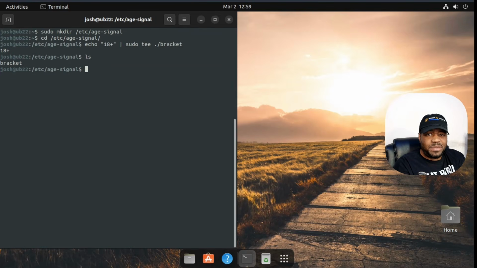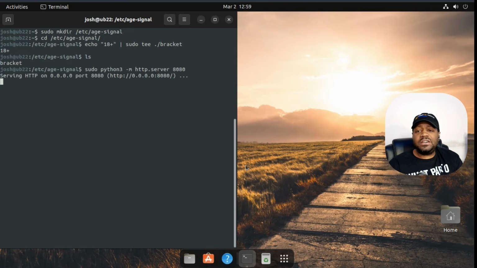Now let's create an API server real fast. We can use Python for that. So let's go python3, and probably gotta use sudo because everything under here is owned by root. And then -m, let's create an HTTP server, and let's put it on port 8080, that's fine. And let's press enter, and that'll serve out our site.